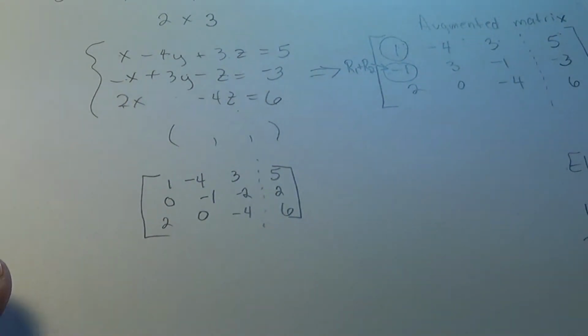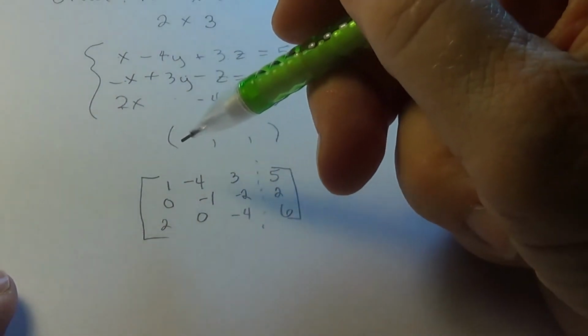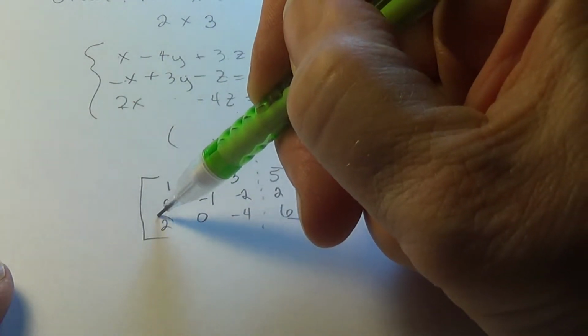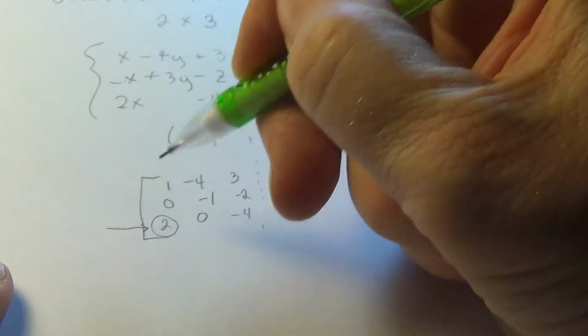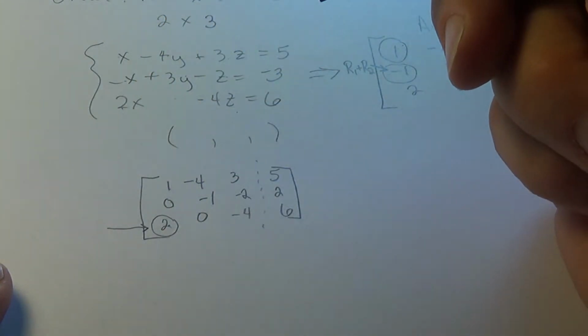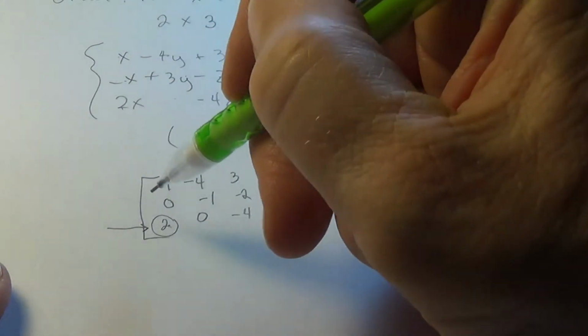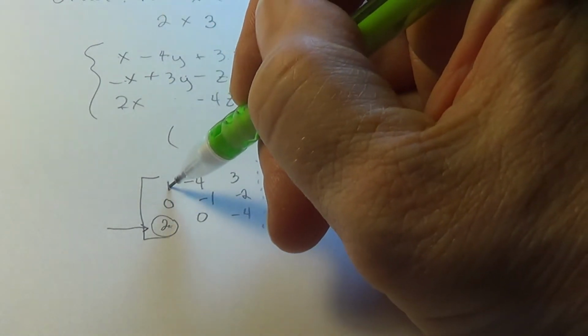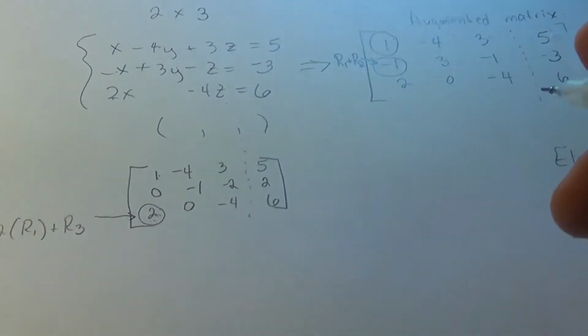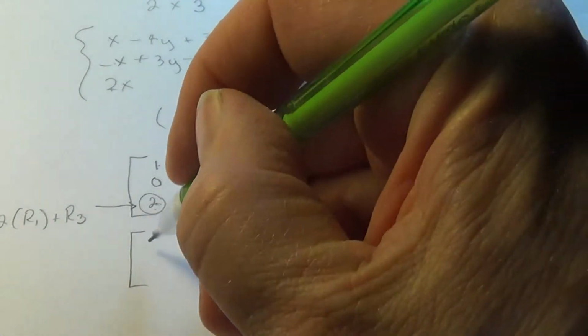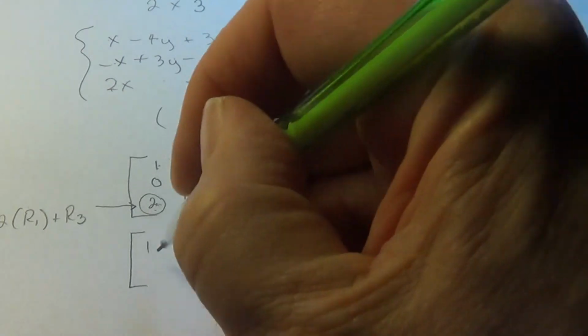Continuing on, the next step, similar to last time when we were using equations, is going to involve this number. Guess what I want it to be? Remember, the lead coefficient was 1 and everything below it was 0. So we want that to be a 0. To get a 0 out of this, I'm going to multiply the first row by a -2 and add it to the third. So -2 times row 1 plus row 3, replacing row 3. I'm going to put in rows 1 and 2 unchanged.